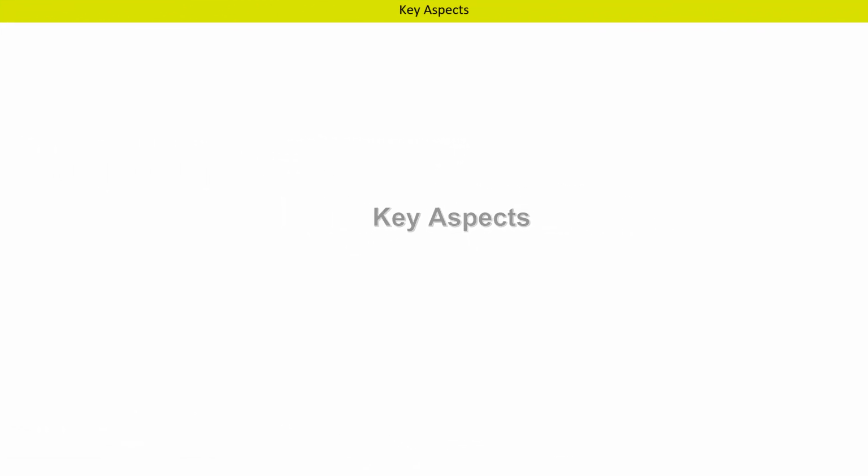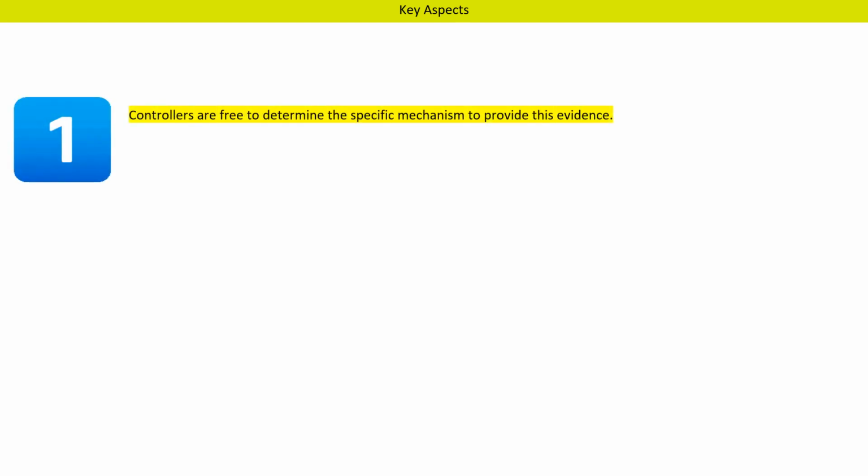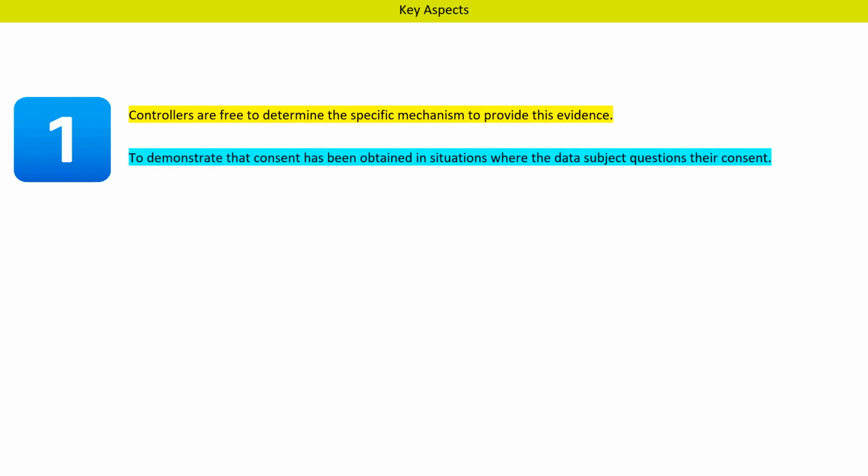Let us now discuss some of the key aspects of Article 7. First, controllers are free to determine the specific mechanism to provide this evidence. However, they should be able to demonstrate that consent has been obtained.